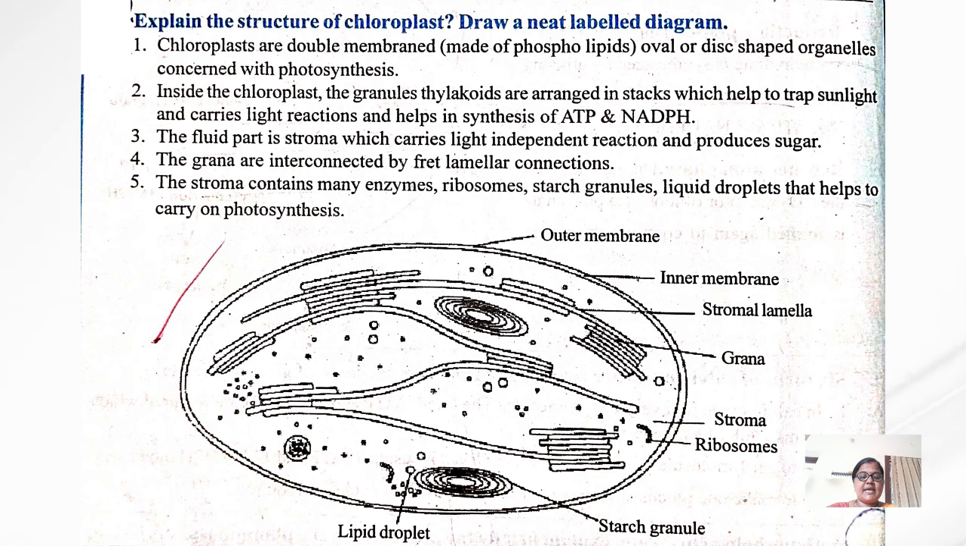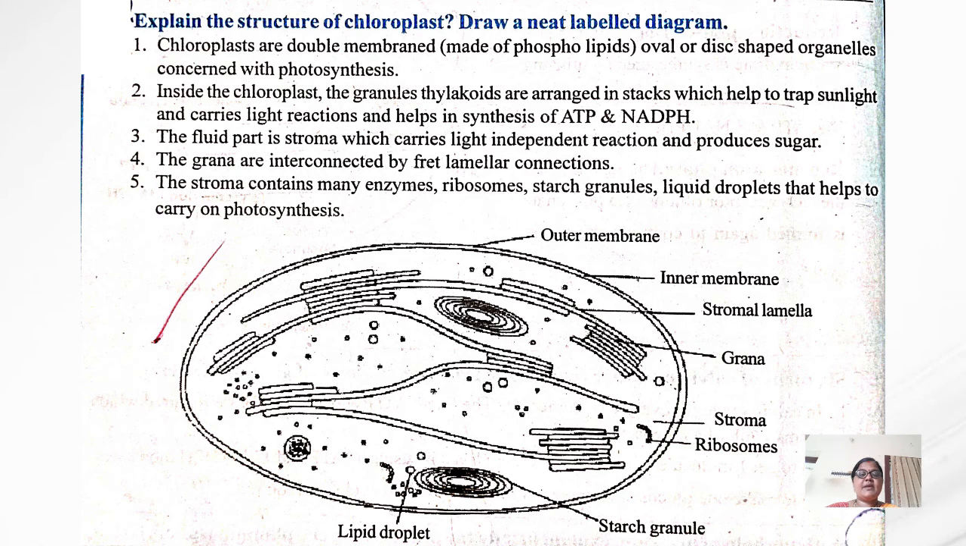If you see in this diagram, there are the outer membrane and inner membrane, stroma, lamella, and inside the chloroplast grana are present, and also lipid droplets and starch granule. So this is about the structure of the chloroplast. Note down this question: explain the structure of the chloroplast and draw a neat labeled diagram.